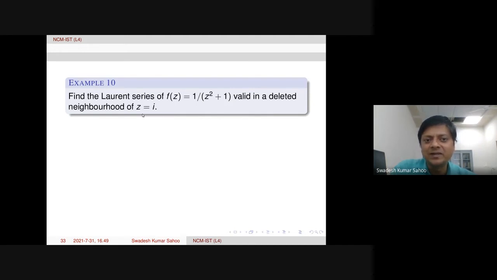So at that point, in the deleted neighborhood of that point, we find the Laurent series expansion, because at that point only the function is not analytic. So therefore we take a deleted neighborhood of that point. Okay, z equal to i. Of course, z equal to minus i is also there, but here I asked about z equal to i.